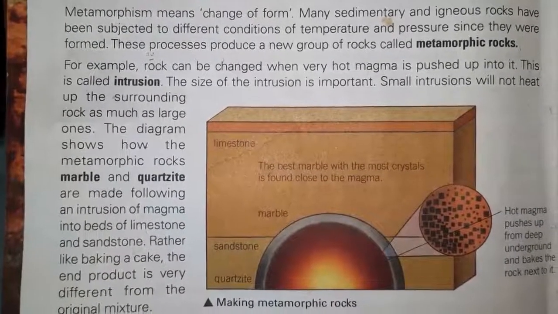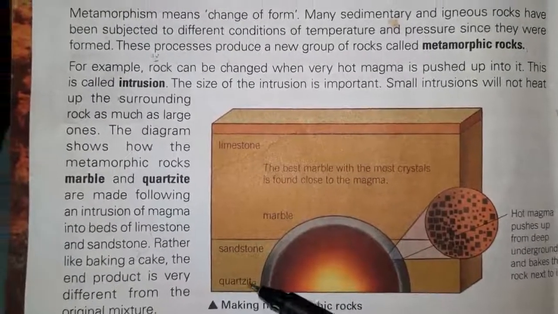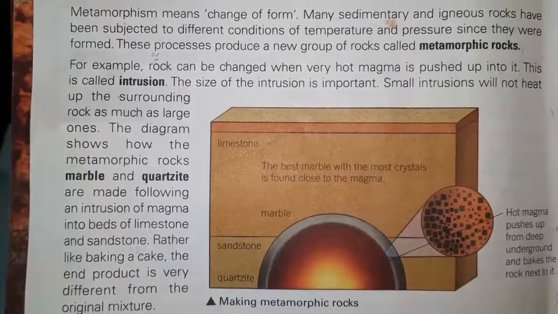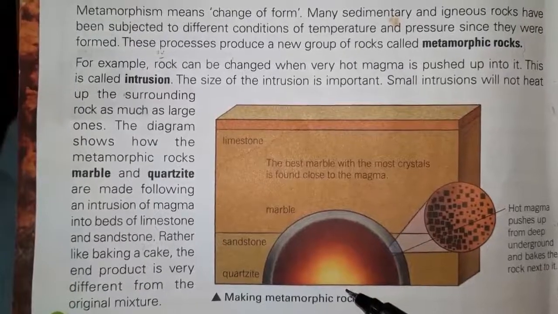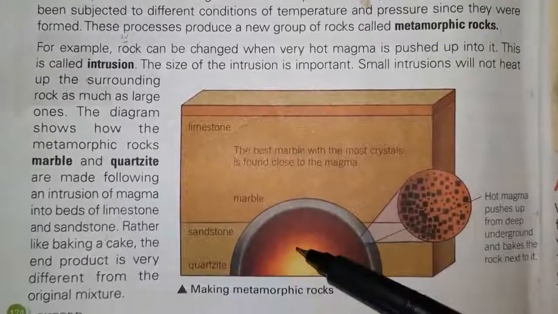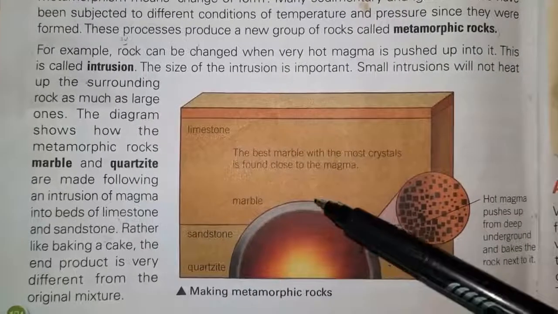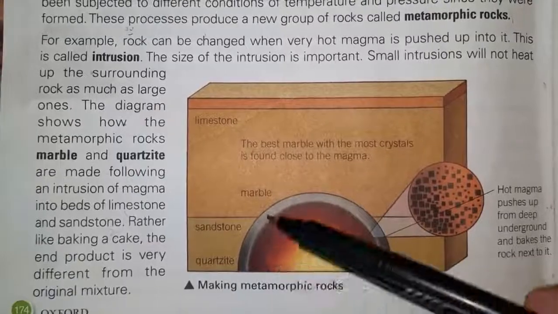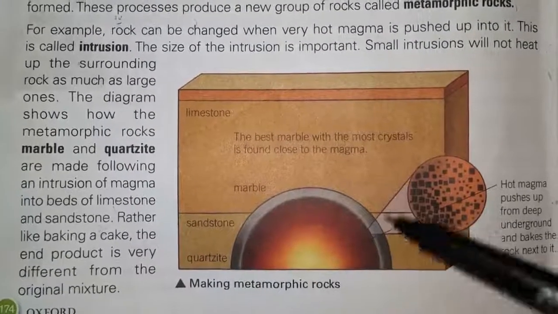In this diagram, it is shown that this is the sandstone rock and this is limestone. And this is hot magma that is pushed up from deep underground. This pushing up of magma is known as intrusion. And as it is pushed up, it will bake the surrounding rocks.